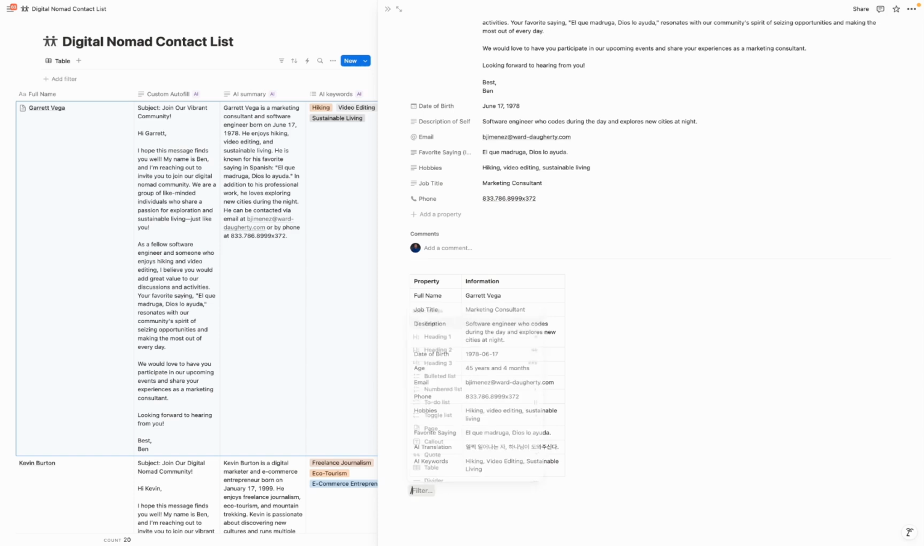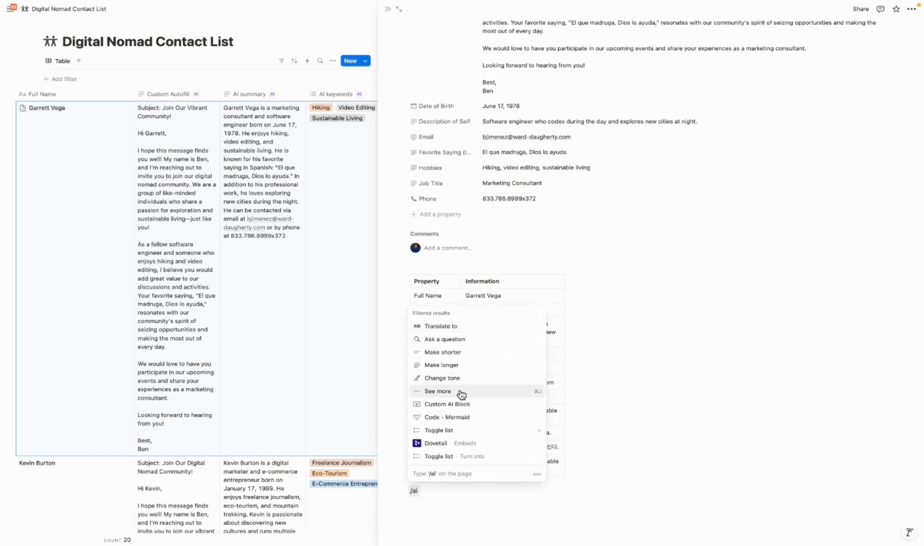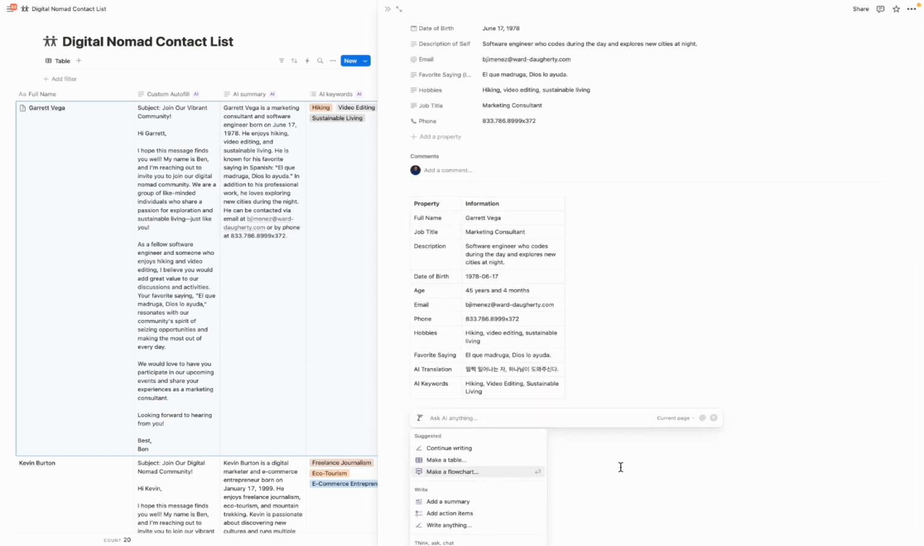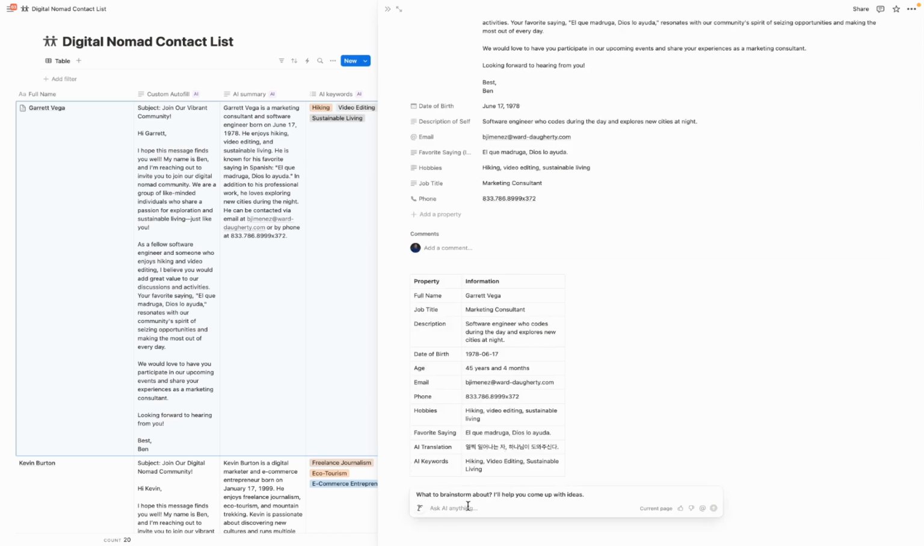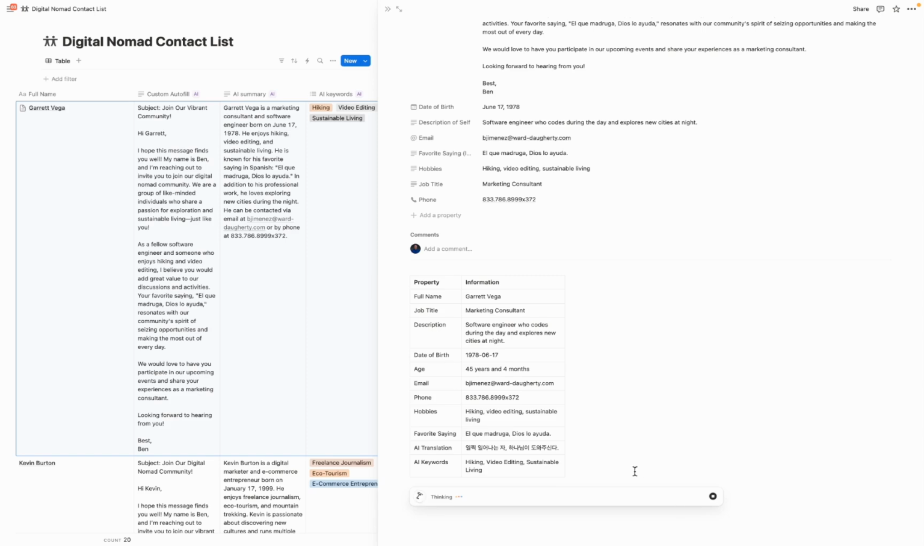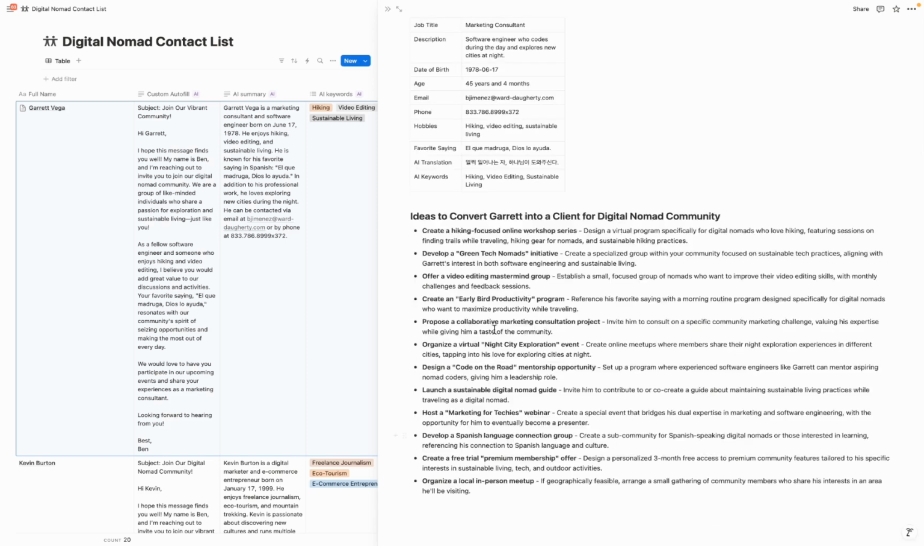Another thing we could do is do /AI again, do see more. You could make a flowchart, but it's not really relevant in this scenario because we don't really have a process we're following here. But let's say we actually want to brainstorm ideas, and we can brainstorm ideas on how to make this person a client. Go ahead and send it and then see what it comes up with. And there you go. There's a list.